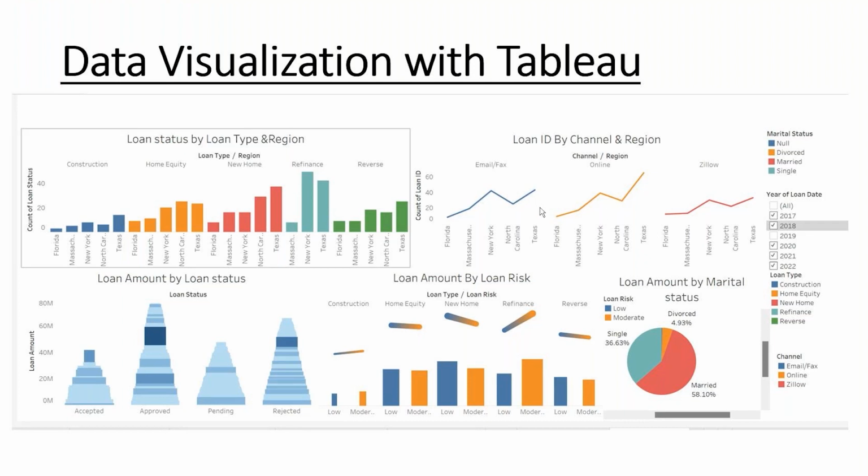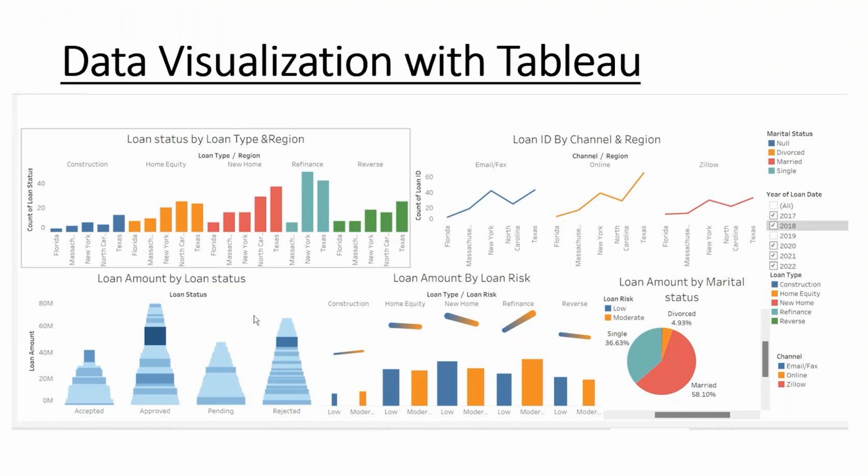Because with email and fax, where you have to fill it out and submit, the possibility of having errors is there, and most people don't like going to Zillow because they feel like it's a long process. So online applications seem to be the most used across the states that we had.